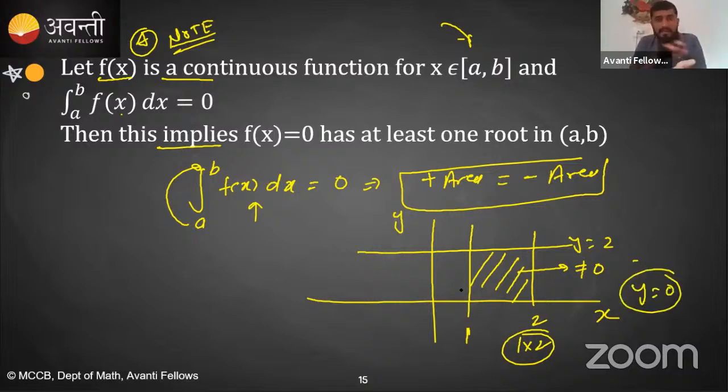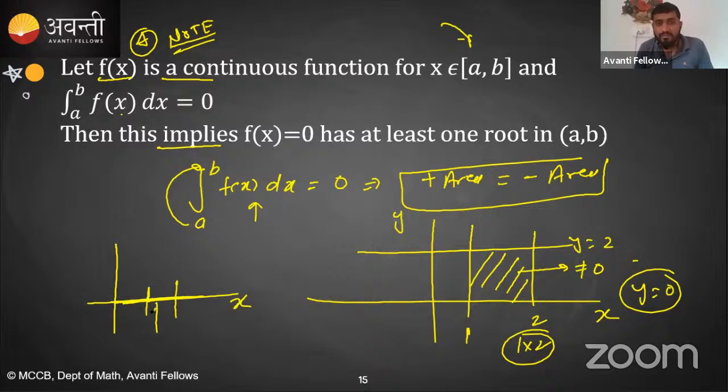इसका मतलब मेरा function की line कहाँ है? X-axis के ऊपर ही है. The function lies on the x-axis itself. So here it is not forming any kind of area, which means we are talking about y is equal to 0. That is f of x. Yes or no? This is our first one.